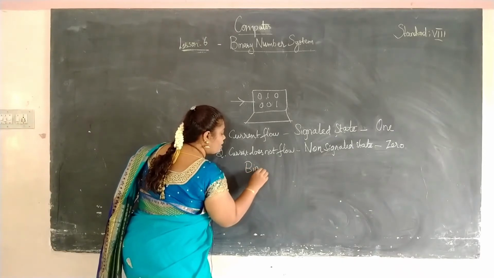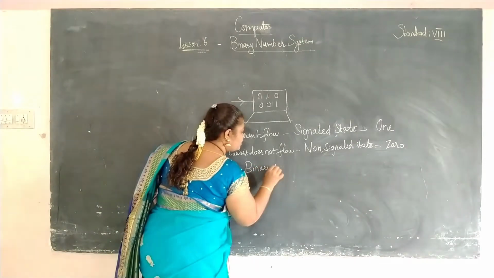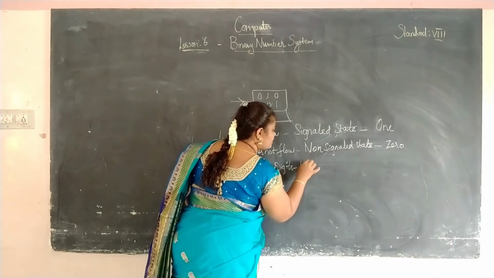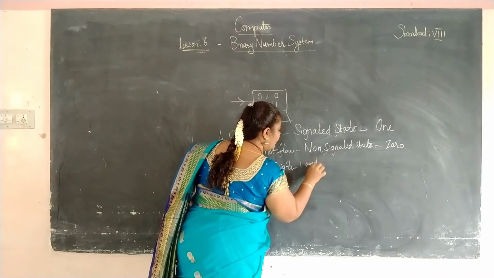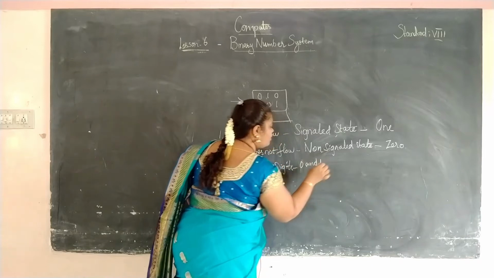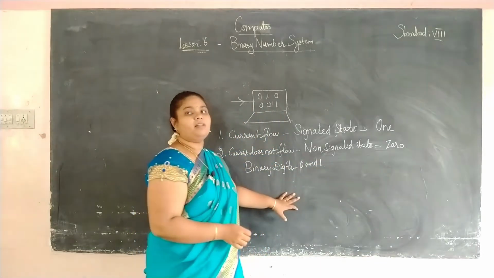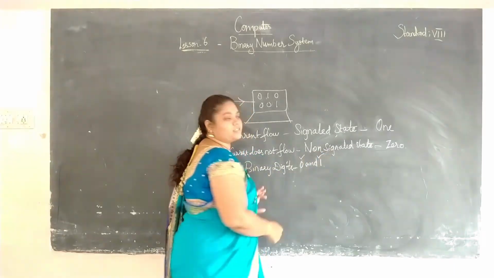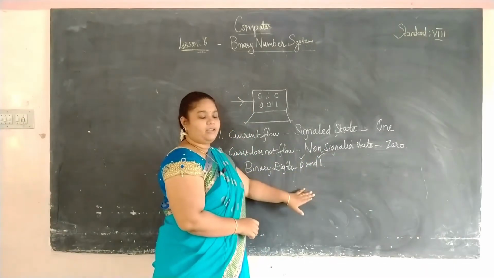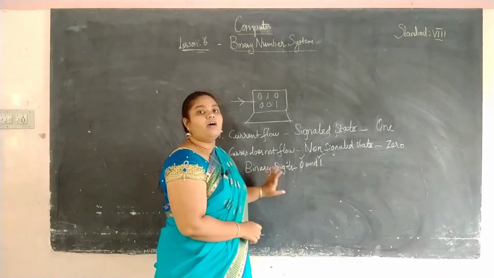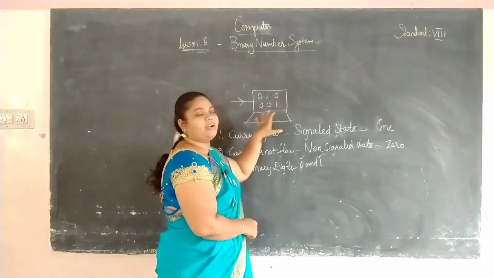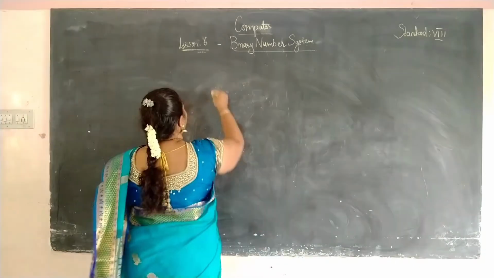The two possible binary digits are 0 and 1. These are the only possible binary digits. Whatever we give as input is converted into binary digits, and then it processes the input and provides us the output.